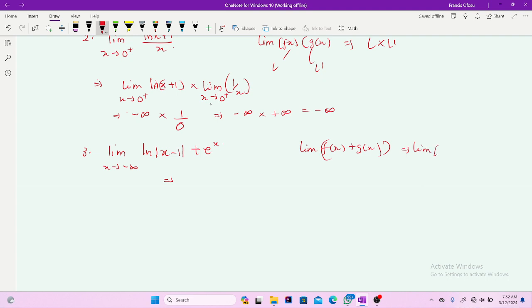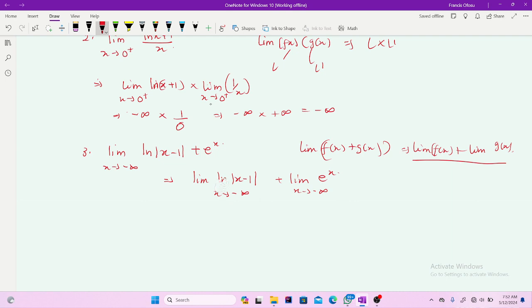So the limit of f of x separately plus the limit of g of x separately. So right now I can decompose this and I'll get the limit as x approaches negative infinity of the natural log of the absolute value of x minus 1, plus the limit as x approaches negative infinity of e to the power x.